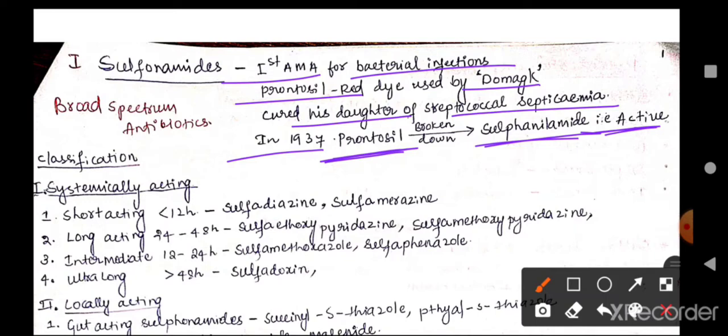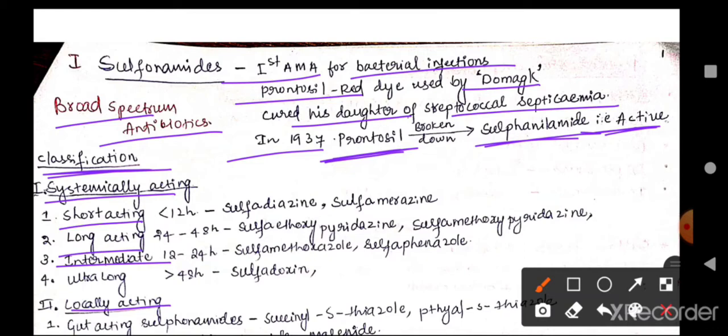Now, let us come to the classification of the sulfonamides. These sulfonamides are broad spectrum antibiotics. They are classified as systemically acting and locally acting. Systemically acting are again classified as short acting, intermediate acting, long acting, and ultra long acting. Short acting remain active for less than 12 hours, which include sulfadiazine and sulfamerazine, and intermediate acting remain active less than 1 day, and those include sulfamethoxazole and sulfaphenazole.